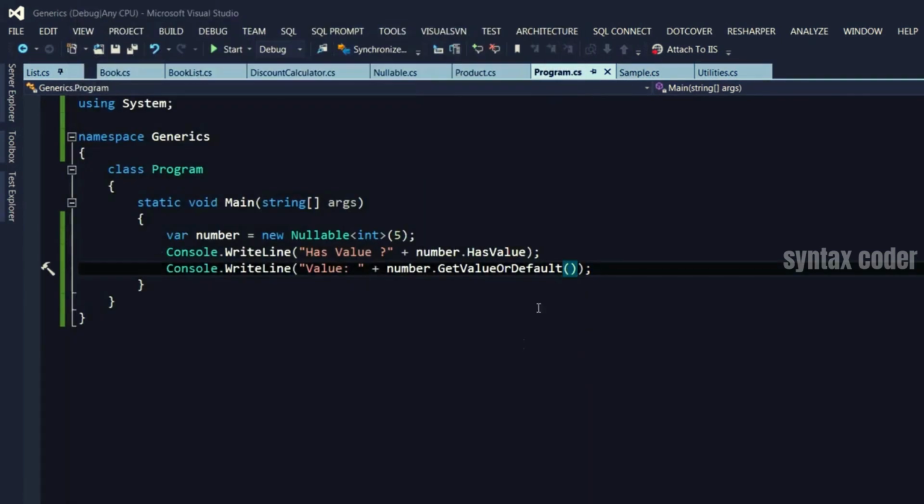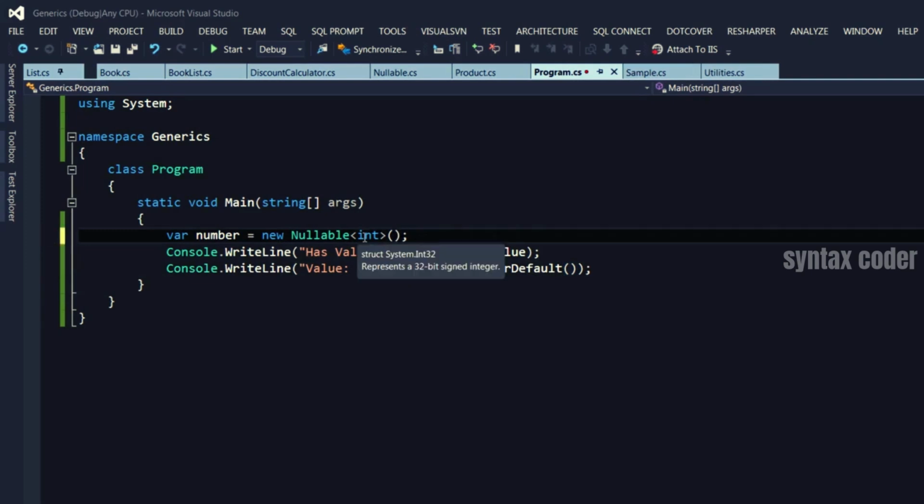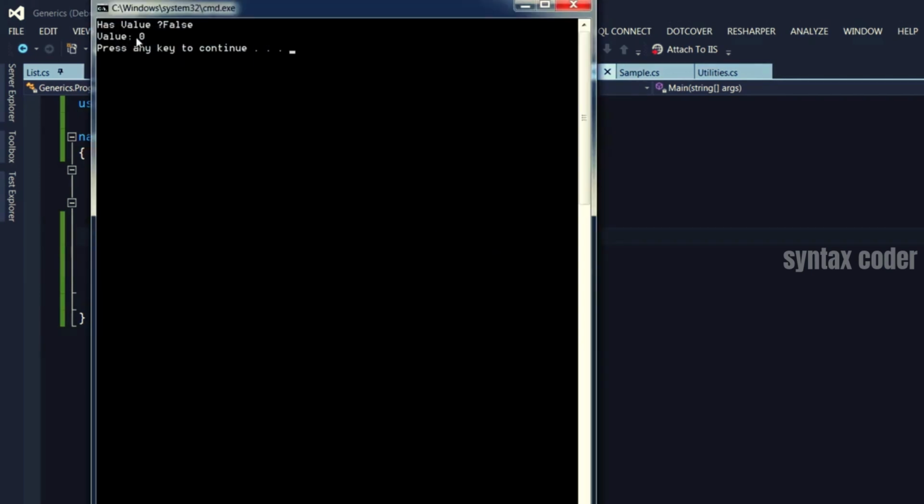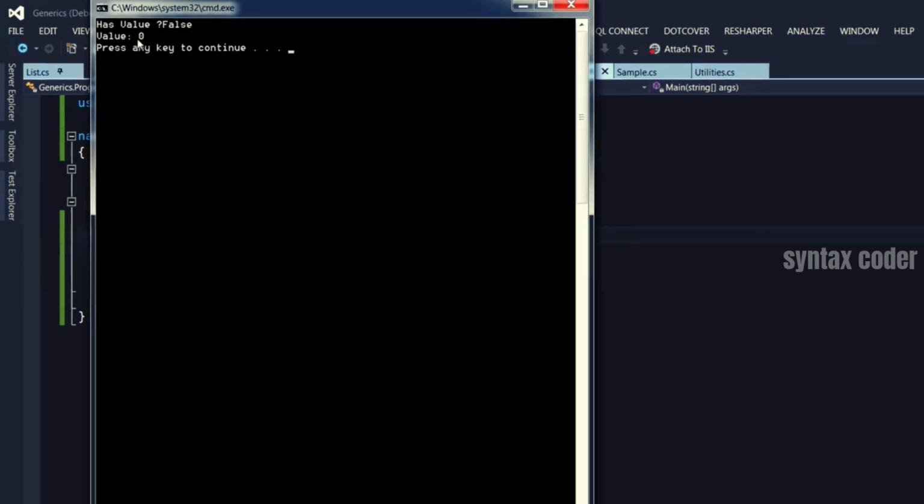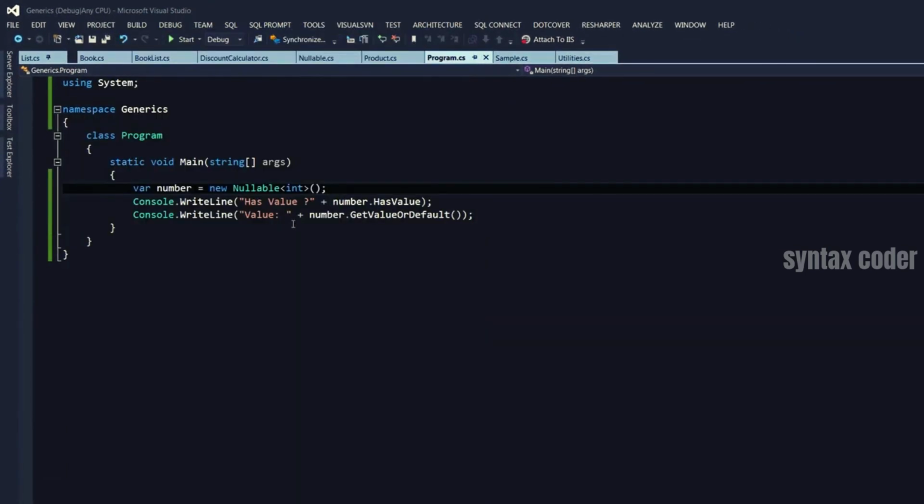Now we can use this class without setting a value. In this case, we have a nullable integer. So let's run this again. So it has a value? No. What is the default value? It's 0.